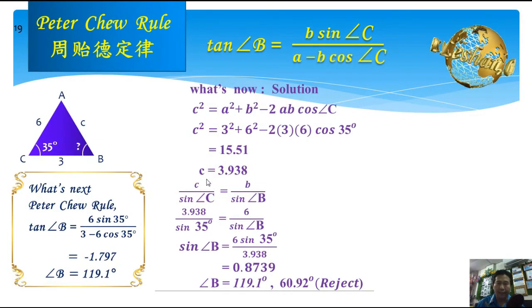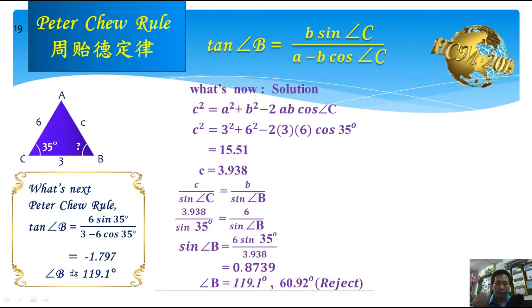Besides being easy, accurate, and direct in finding the final answer, another advantage of the Pikachu rule is we can visually determine whether the angle we want to find, like here angle B, is an acute or obtuse angle. Because the Pikachu rule uses tangent, and as we know, tangent of an acute angle will give a positive sign, and tangent of an obtuse angle will give a negative sign.